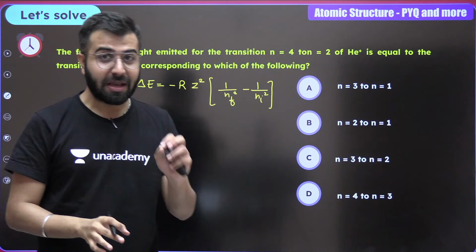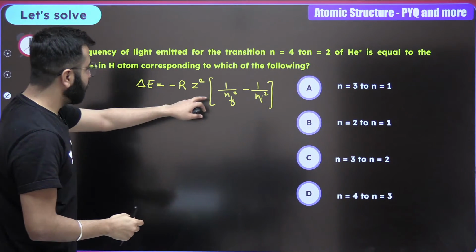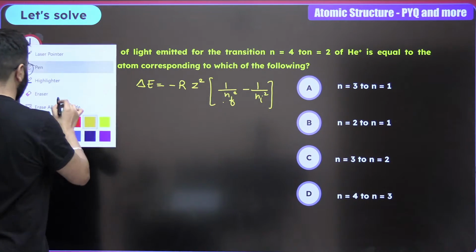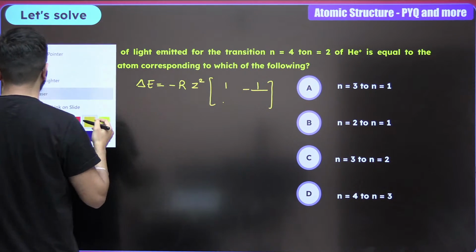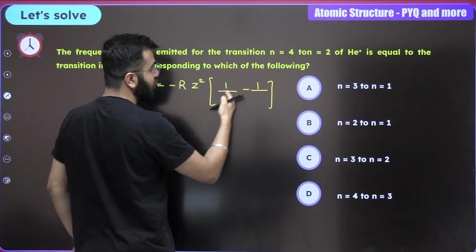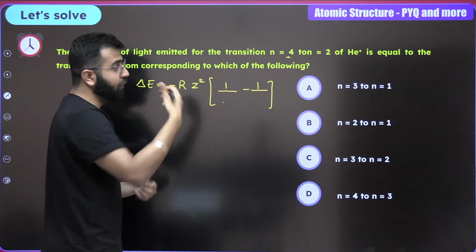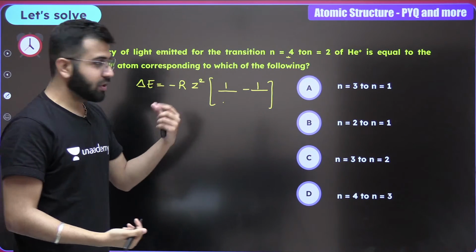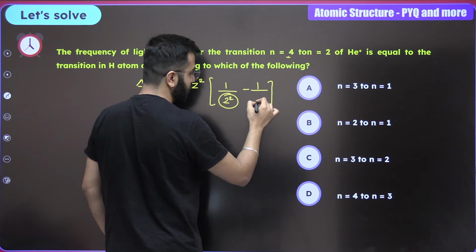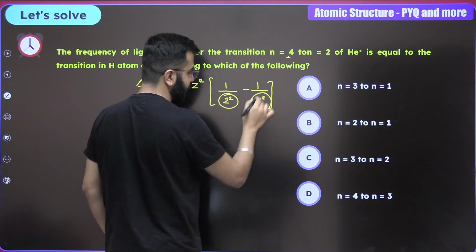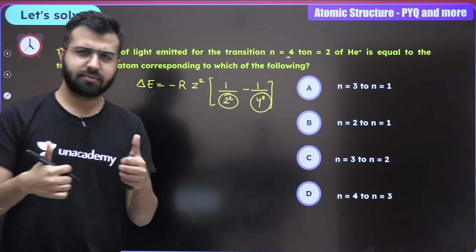Now it's a very amazing one. Pay attention. What are the numbers given to you guys? It's 4 and 2, right? I'll write it over here. So the transition is from 4 to 2, right? So this is going to be 2 square, and over here it is 4 square. Correct? Can we write this? Clear.